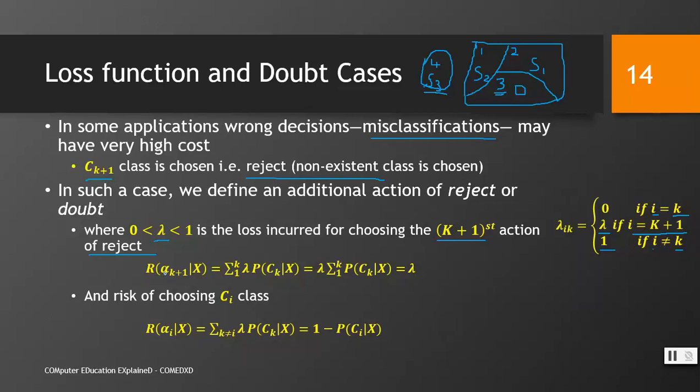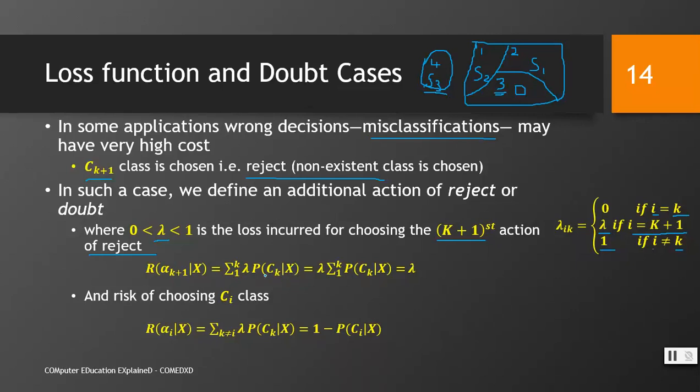So the risk of alpha k plus 1 given x means: what is the risk to decide that x belongs to class k plus 1? That is given by the summation 1 to k of lambda P(Ck given x).